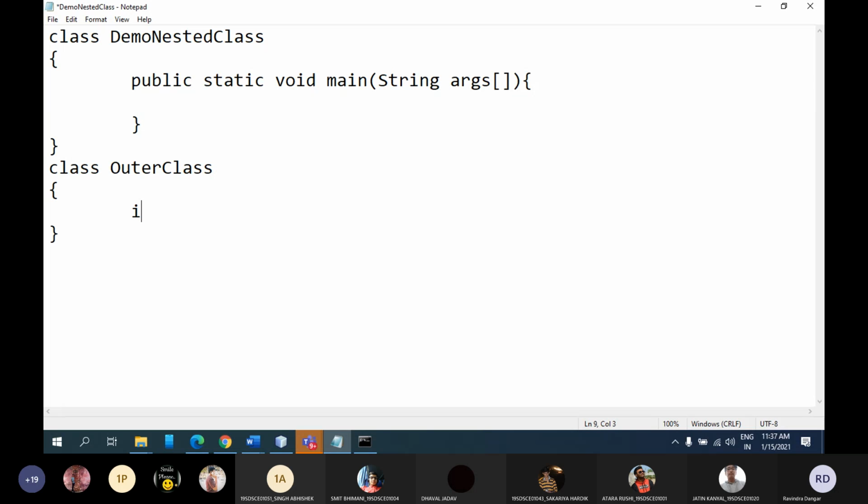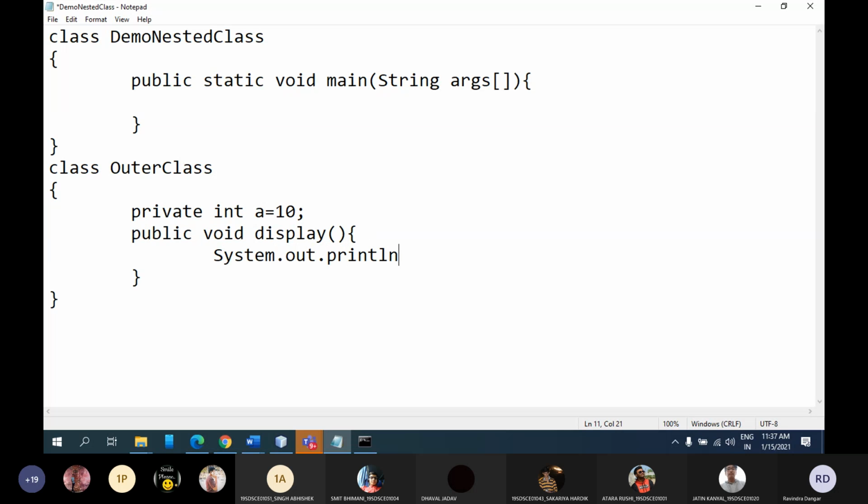Inside this class, let me define a few properties. Let me go with a private property. Define one method, and let us print something in this method: System.out.println, the value of variable a. And inside this class, if I want to create a nested class, I can do it using the same syntax, class. Now I'm going to create a nested class. Let's say I'm giving it the name InnerClass.